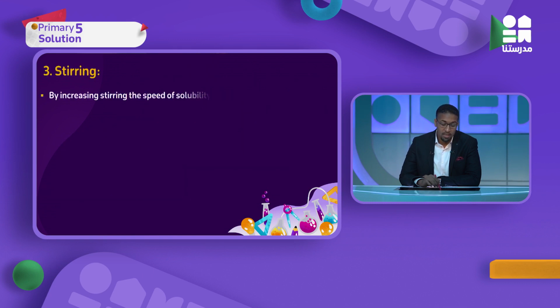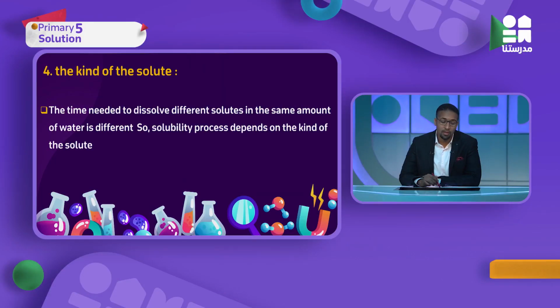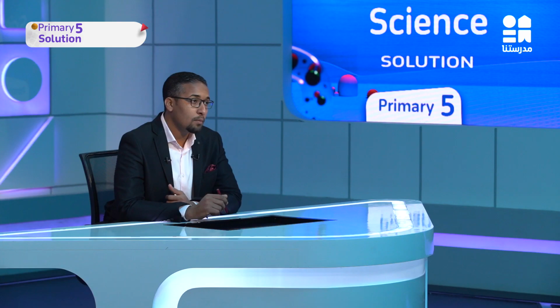Number 3, stirring. By stirring or increasing stirring, the speed of solubility will increase. Stir well, and the solubility will increase. Number 4, the kind of solute. Different solutes dissolve in different times. So when we dissolve sodium chloride, it will be different than sodium carbonate.